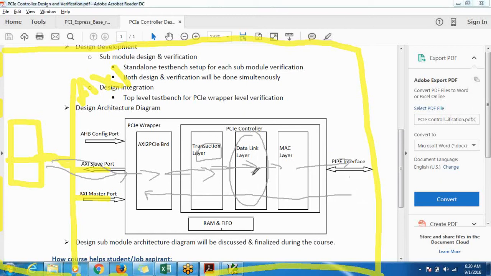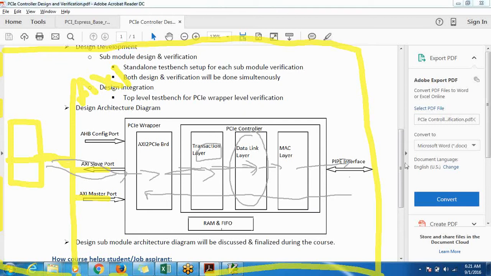Just that we are dividing all this functionality into various layers: the functionality specific to the transaction layer, the data link layer, and the MAC layer. So in this course, we will be implementing all these blocks: this bridge block, transaction layer block, data link layer block, MAC layer block. And wherever required, we'll be implementing the memories and all the required interfaces, and trying to set up a test bench environment to verify that design.